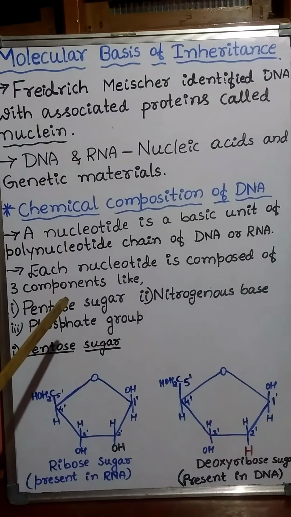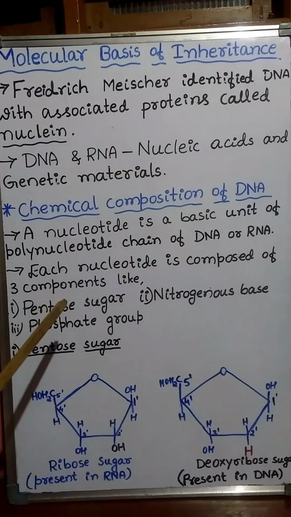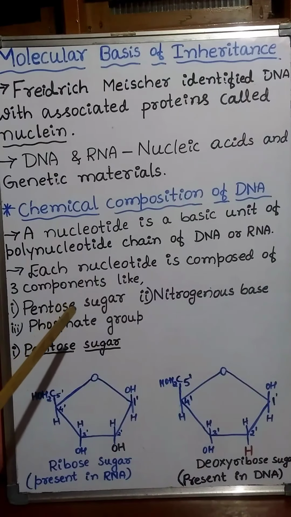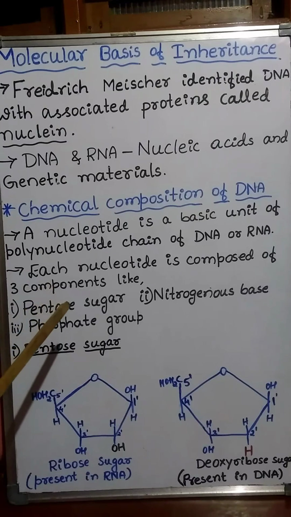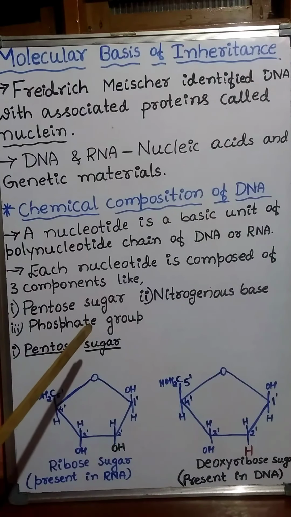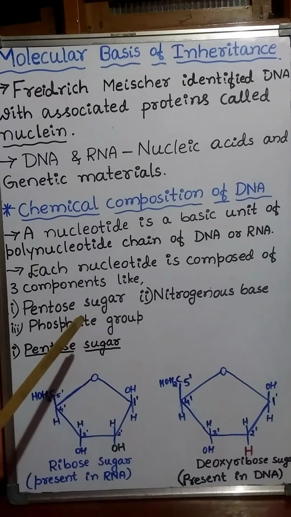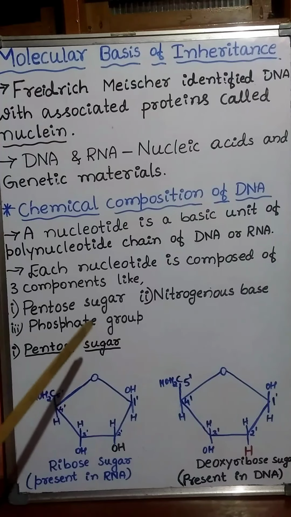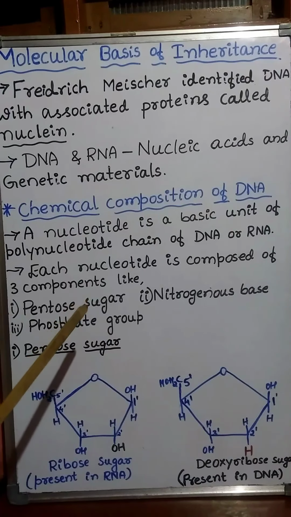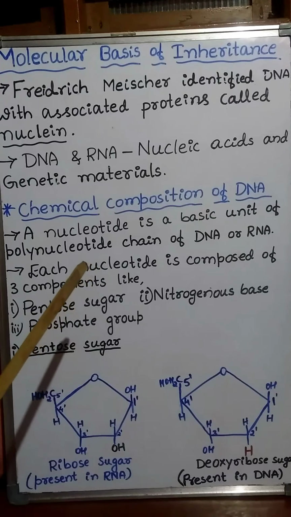That means the diploid cell of humans contains 6.6 × 10^9 base pairs.